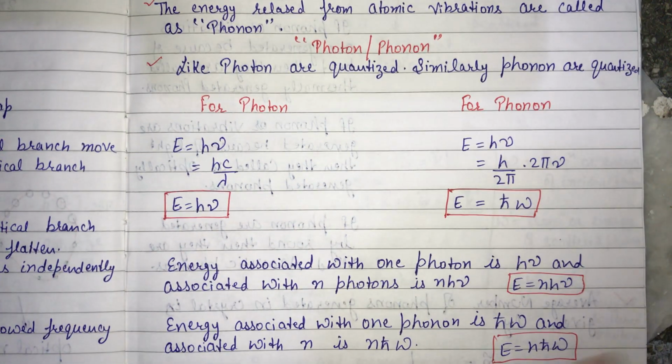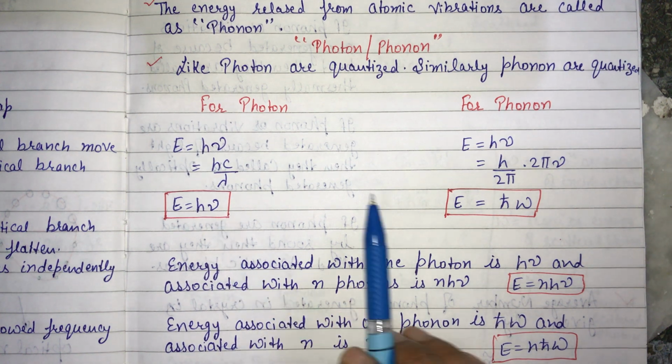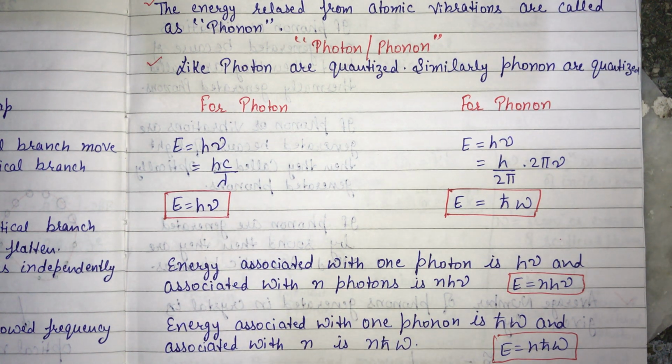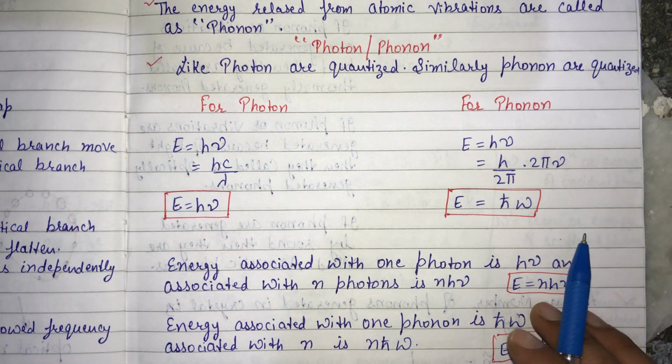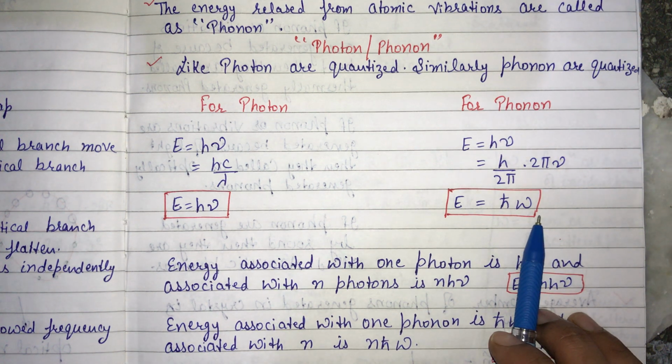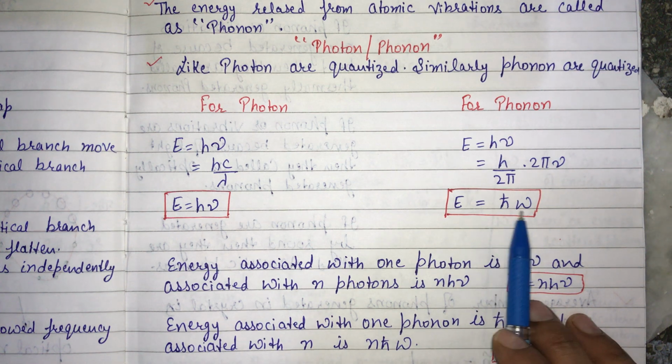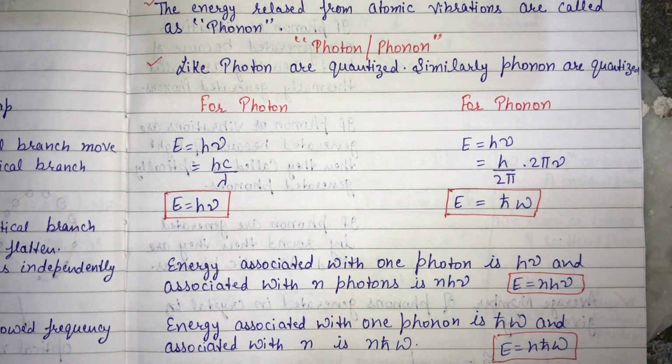Clear? Now if the energy associated with one photon is h nu, then energy associated with n photons will be n h nu. Similarly, if energy associated with one phonon is given by h cut omega, then energy associated with n phonons is given by n h cut omega. Clear? So like photons, these phonons are also quantized.